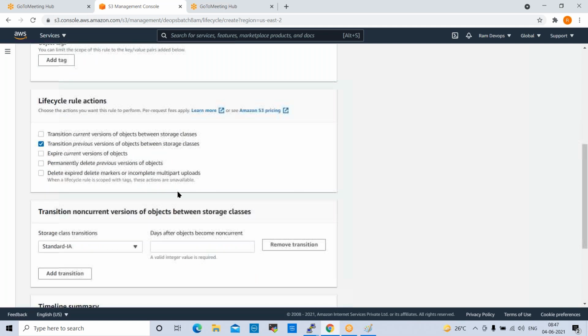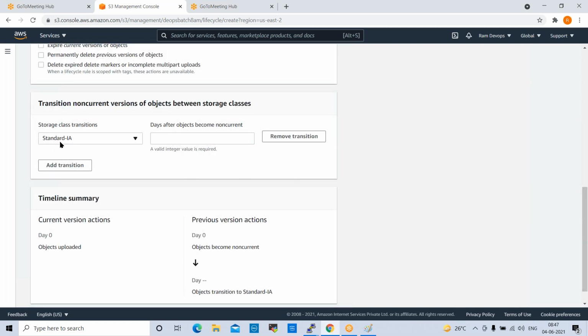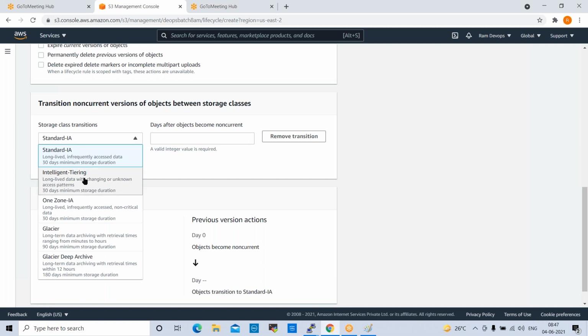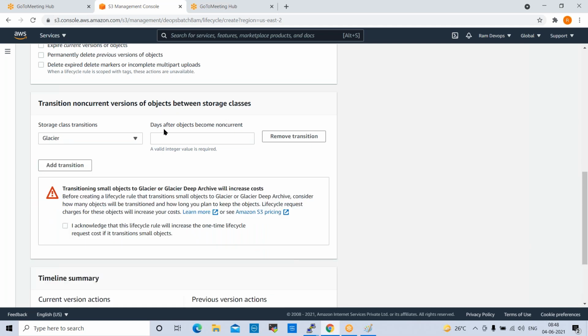Select this, go down to storage class transitions. Which storage do you want to use? Standard IA is a newer one, and I don't want to use this. Intelligent tiering and One Zone IA are also newer ones. Glacier is the cheaper storage. When you move the data to Glacier, you will get lower pricing. Select Glacier, and then days after object becomes non-current.